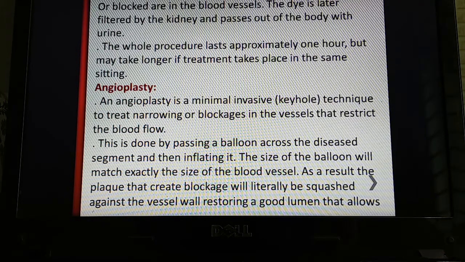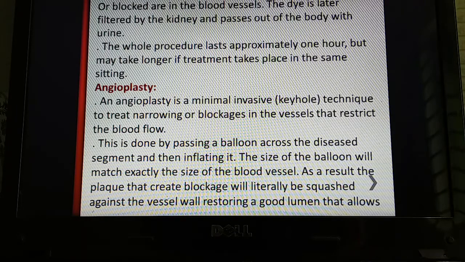Angioplasty. We have known about angiogram. This is a test for finding any blockage or any kind of narrow blockage in a patient's vessel. That is called angiogram. What is angioplasty? Angioplasty is a minimally invasive technique to treat narrowing or blockages in the vessels that restrict the blood flow. This is done by passing a balloon across the diseased segment and then inflating it.